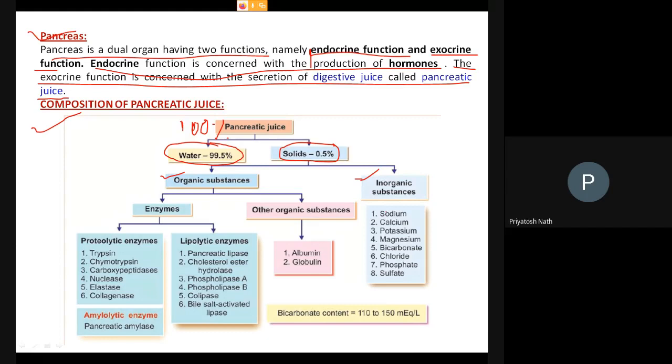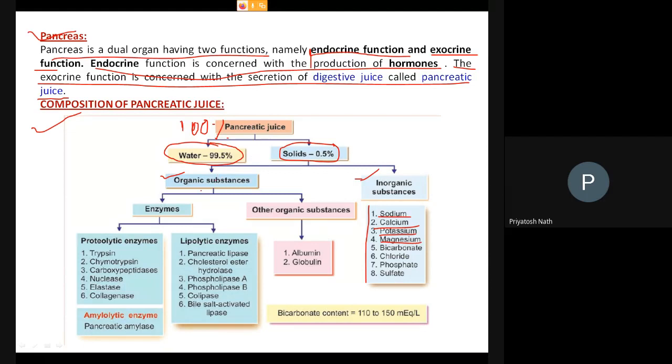Look here, in the inorganic substances there are sodium, calcium, potassium, magnesium, bicarbonate, chloride, phosphate, sulfate. So these are the inorganic substances. You get organic and inorganic substances both in only 0.5% of the solid.